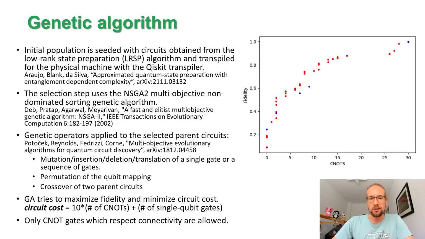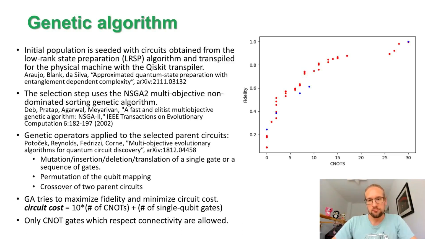So actually we seed the initial population of the genetic algorithm with these approximate state preparation circuits that are obtained from this algorithm, and then we run the genetic algorithm to optimize these circuits even further, and we observe some improvements on the fidelity. So with the same number of CNOT gates, we achieve higher fidelities than this low-rank state preparation algorithm provided here in this paper.